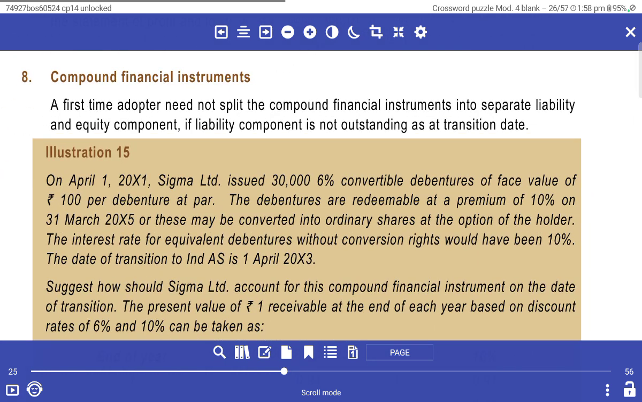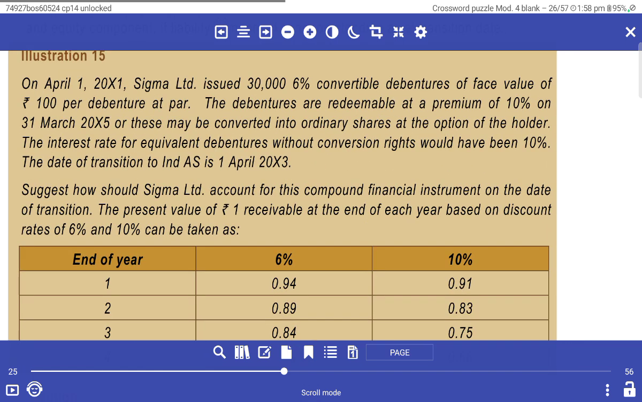Compound financial instrument. The first-time adopter need not split the compound financial instrument into separate liability and equity components if the liability component is not outstanding at the transition date. Illustration: In April 2021, Sigma Limited issued 30,000 6% convertible debentures, face value 100 per debenture. The debentures were redeemable at a 10% premium in March 2025, and are convertible to ordinary shares at the option of the holder. The interest rate of an equivalent debenture without conversion right was 10% on the date of transition.